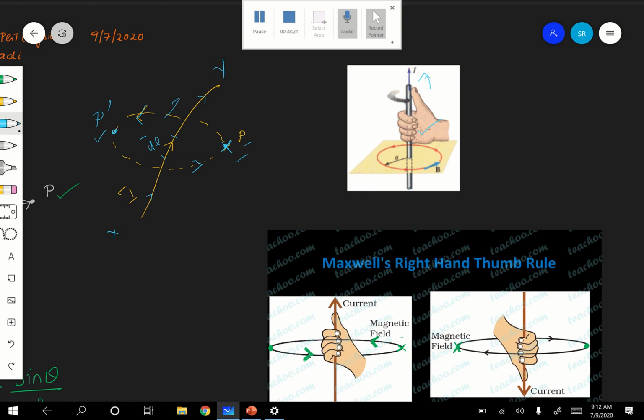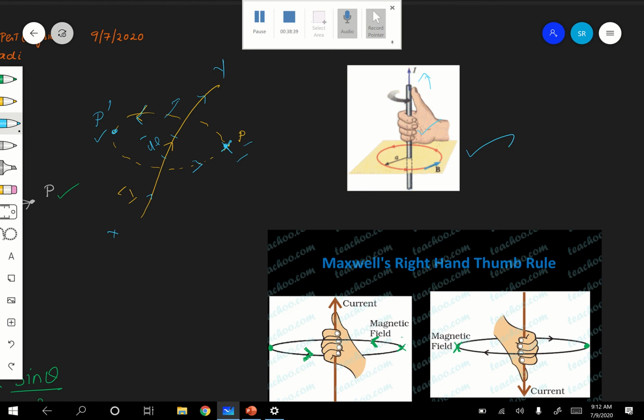Your curvature of the finger goes inward, and at the P dash, which is at the left of your current carrying conductor, there it will be outward. The curvature shows that it is outward. So this is the case. That is how it is given.